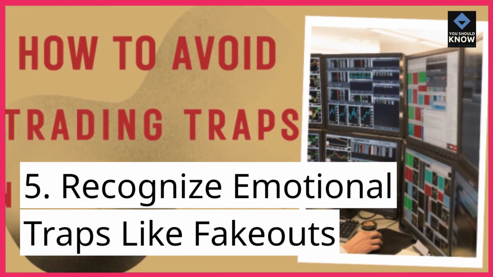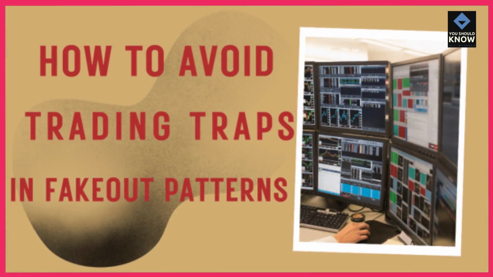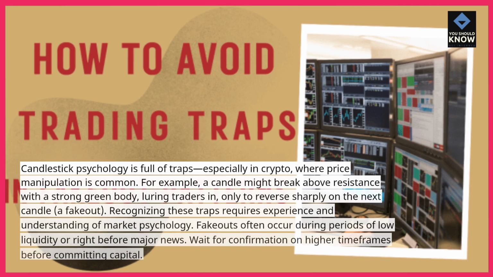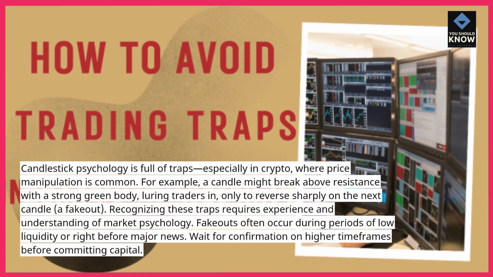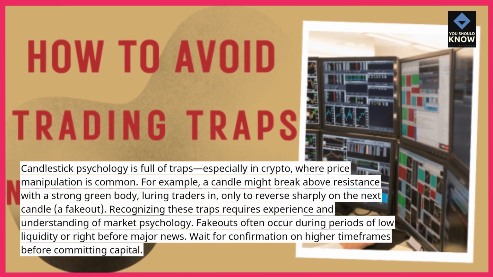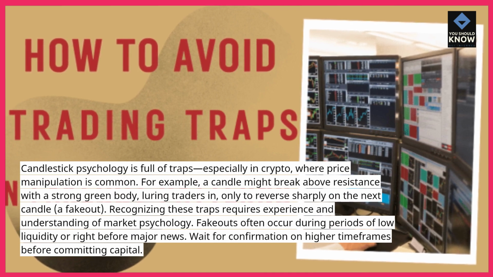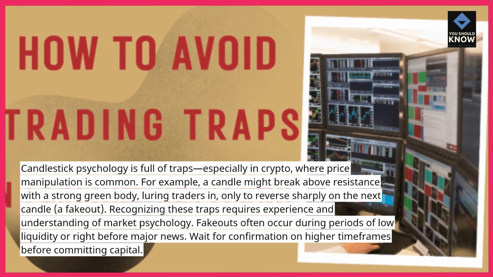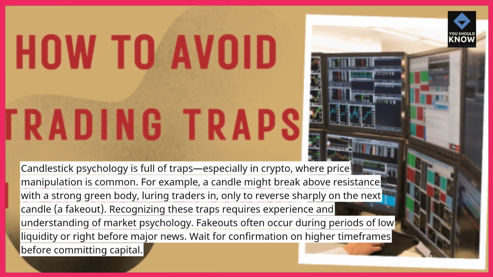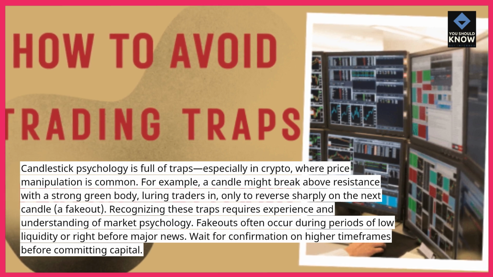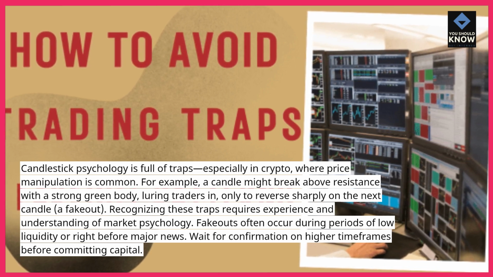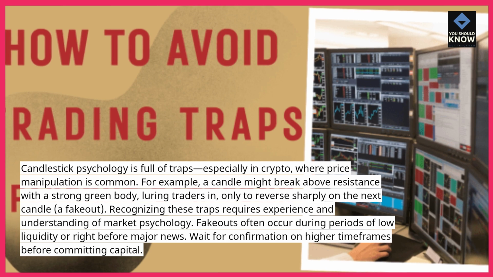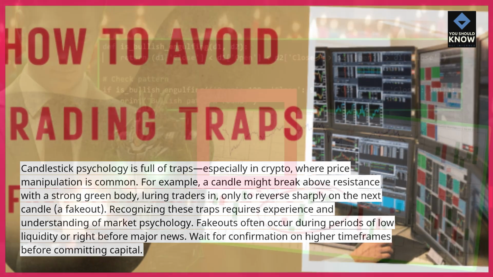5. Recognize emotional traps like fakeouts. Candlestick psychology is full of traps, especially in crypto, where price manipulation is common. For example, a candle might break above resistance with a strong green body, luring traders in, only to reverse sharply on the next candle, a fakeout. Recognizing these traps requires experience and understanding of market psychology. Fakeouts often occur during periods of low liquidity or right before major news. Wait for confirmation on higher timeframes before committing capital.